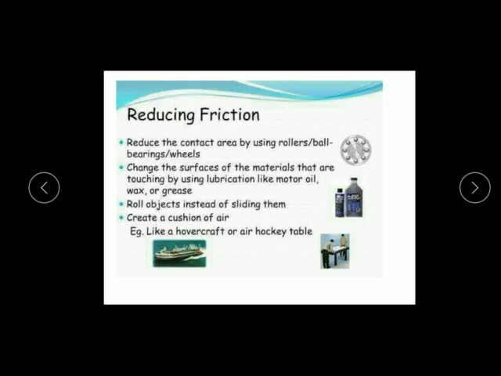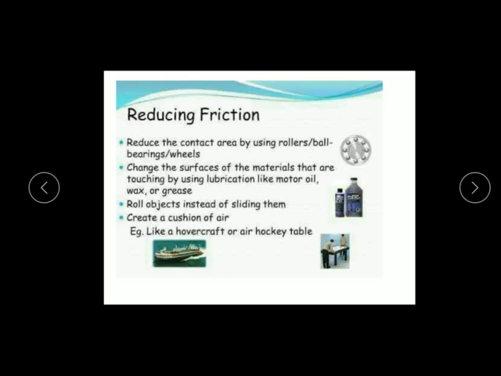So all these are summarized here. To reduce the friction, reduce the contact area by using ball bearings or wheels, change the surface of the materials that are touching by using lubricants like oil and grease. Then we have to convert sliding friction into rolling friction. So by all these methods we can reduce the friction.